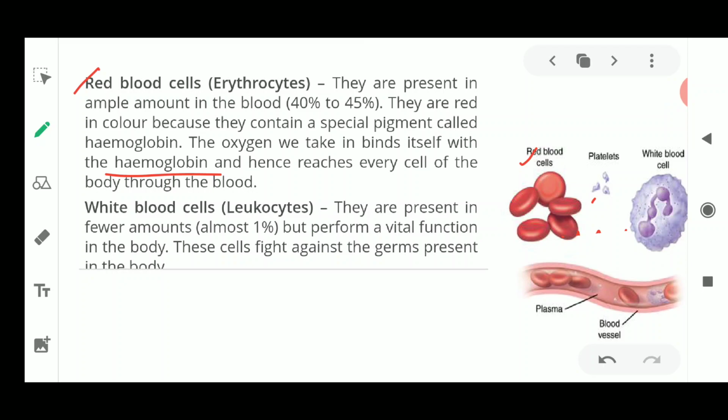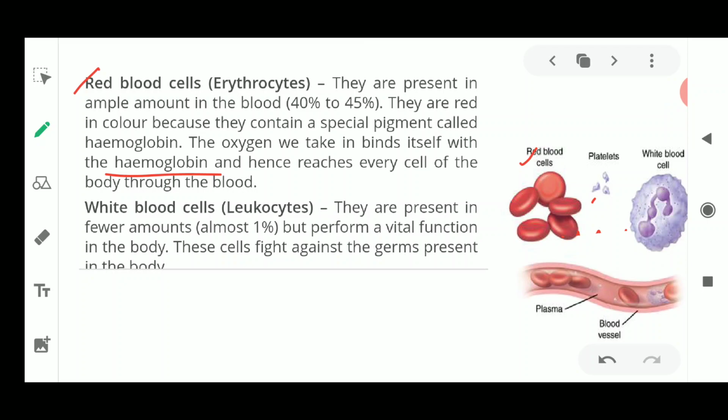The next member which we need to study is the WBCs, also known as leukocytes. Why are they called WBCs? Because they are white blood cells and they do not contain any color. They are present in a fewer amount, almost 1%, but perform a vital function in the body. These cells fight against the germs present in the body. So what is the function of these white blood cells? They fight disease, and it is very necessary for the body to have these white blood cells in ample number.